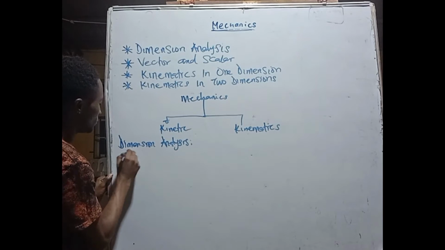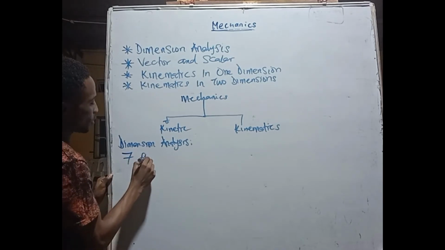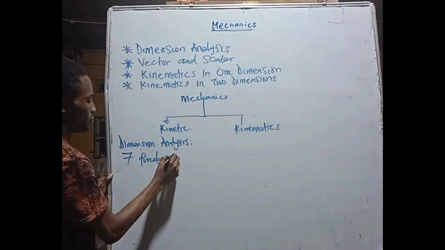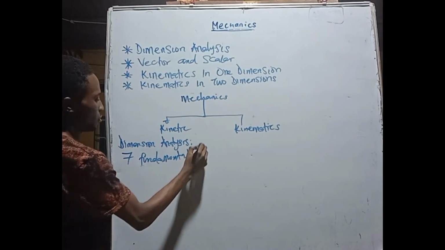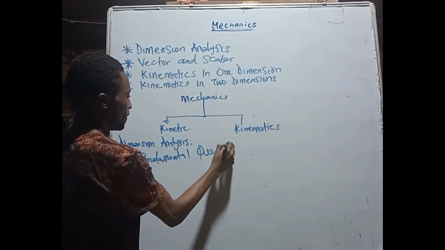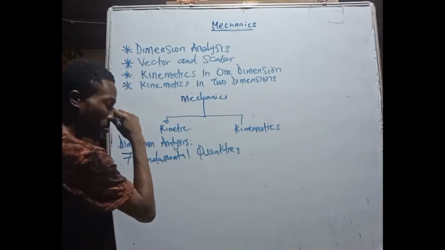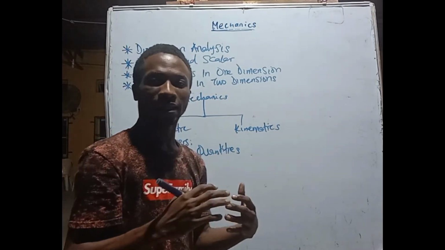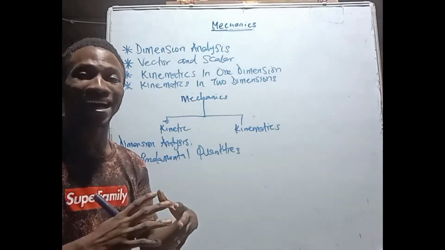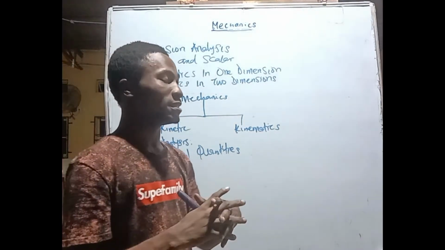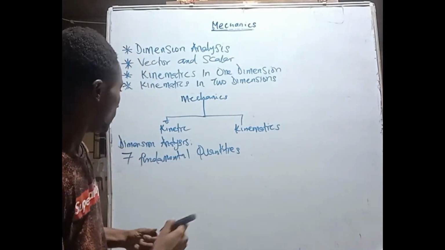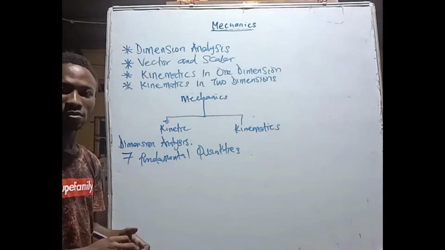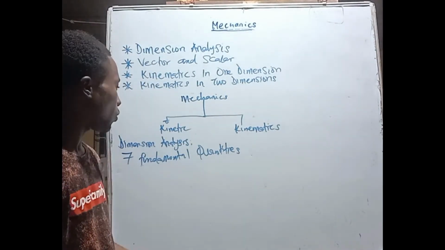We have 7 fundamental quantities in physics. And what do we mean by fundamental quantities? These are quantities that stand on their own. They are independent. They can function without depending on other variables or other quantities.